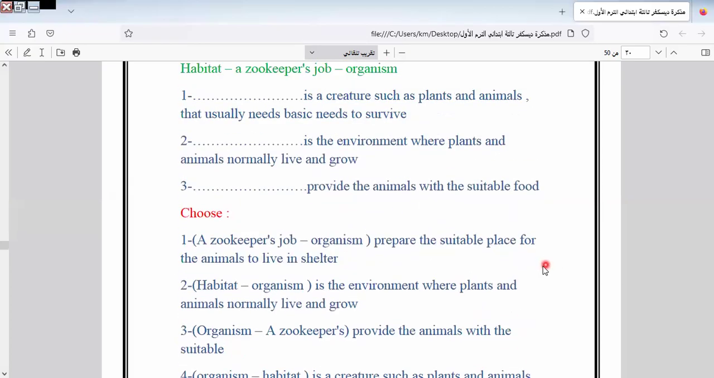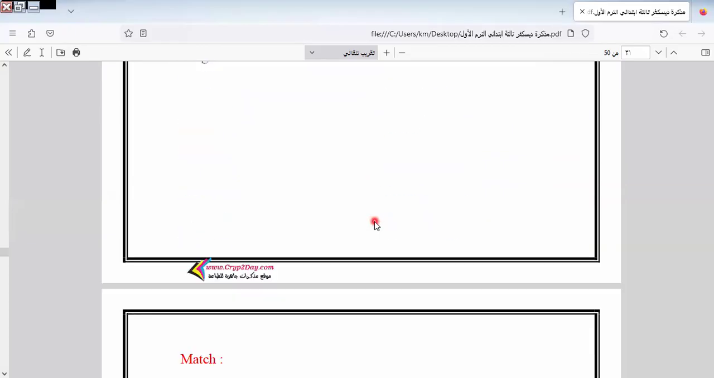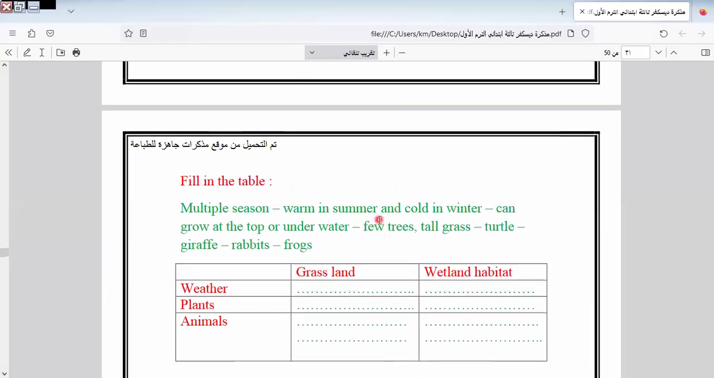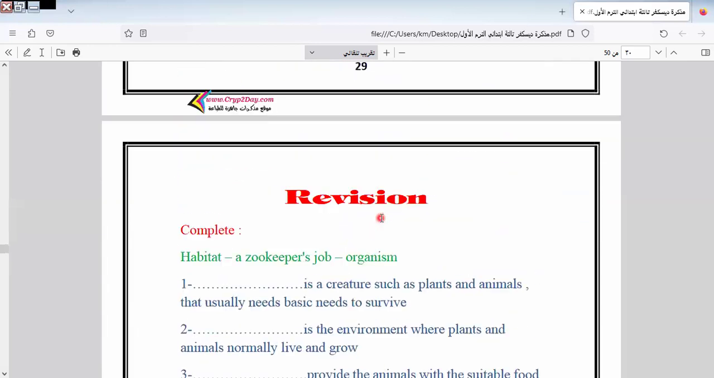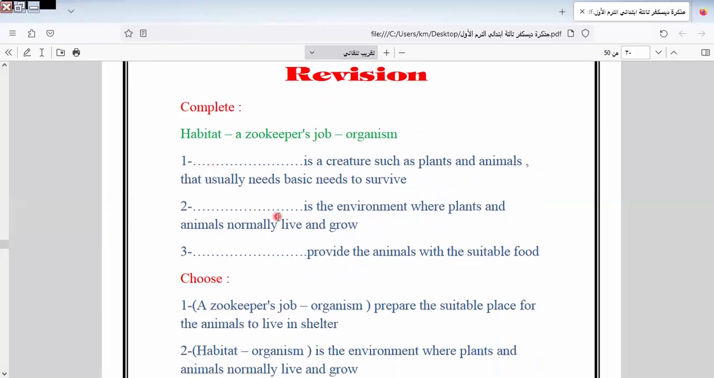I will make a revision on this part. I can't answer all of them. I answered some of them, and I will leave the rest for you to do by yourself. Here we have a creature such as plants and animals. They usually need basic needs to survive. Which one? Organisms. They are clever pupils. The space in the environment where plants and animals normally live and grow is the habitat. You are clever pupils.